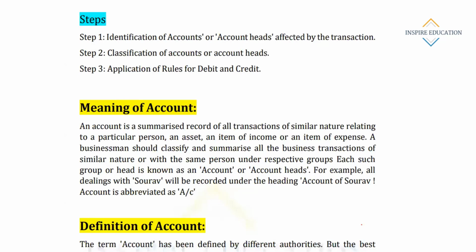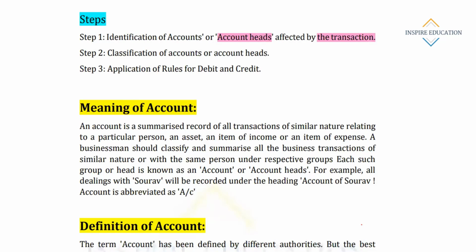So in step 1, identification of accounts means the account heads affected by the transaction. Suppose there are written so many things: purchased a machinery for rupees 1 lakh from a furnishing house, against which another machinery was sold.